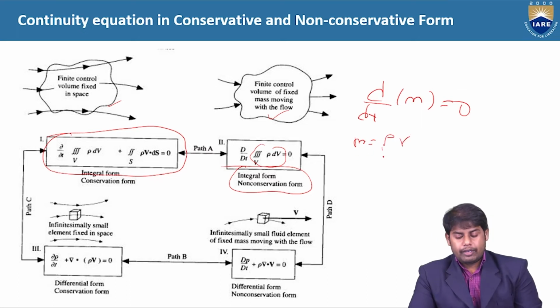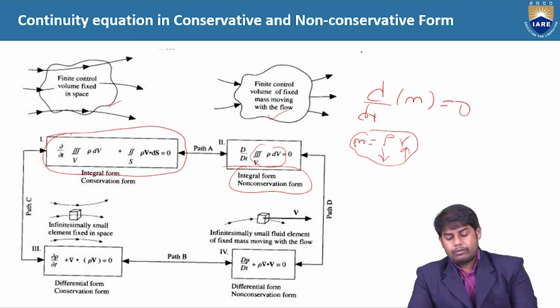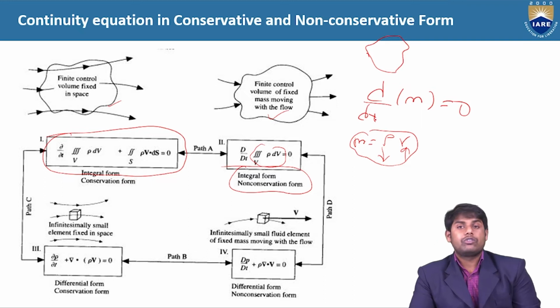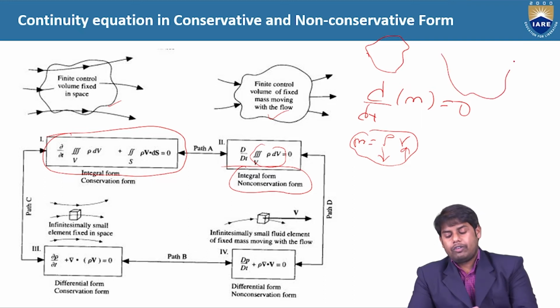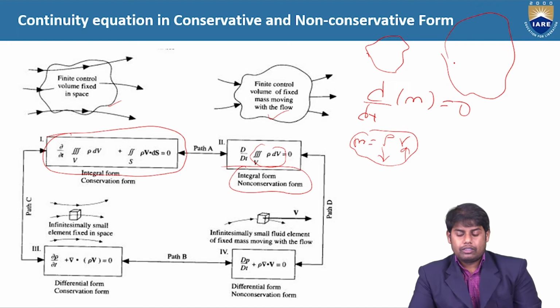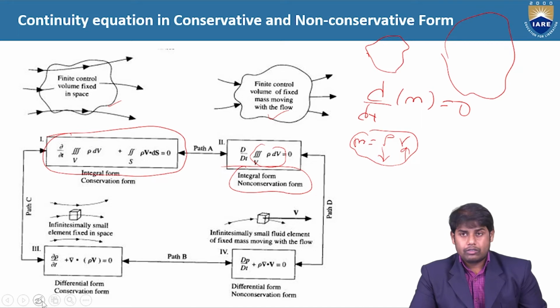So the density may come down and volume may increase, so that this mass is getting compensated. So the shape of the control volume is not fixed. If it is moving with the fluid, it can change. So let's say this is this position at this instant. Here you can see the volume decrease, the density should increase. So next instant, the control volume, let's say it might go like this. So basically the mass is constant and the volume and density can change. This is what we have.